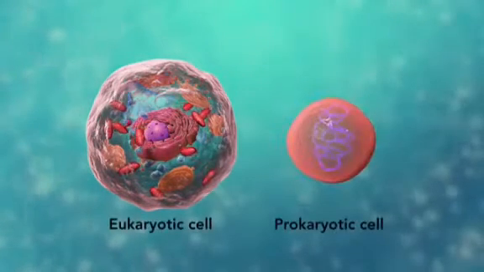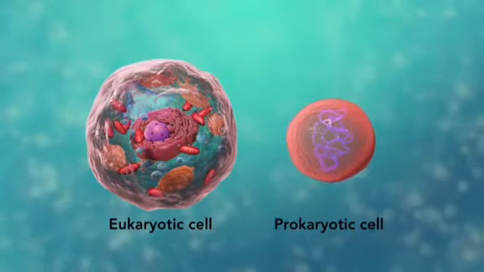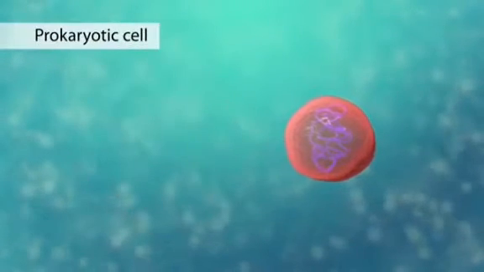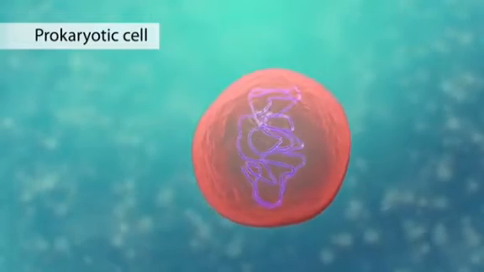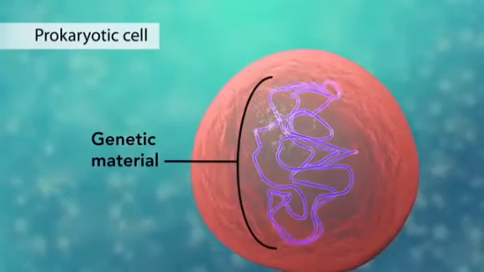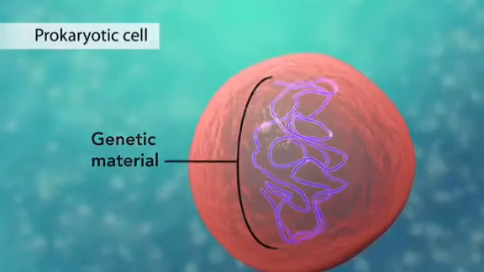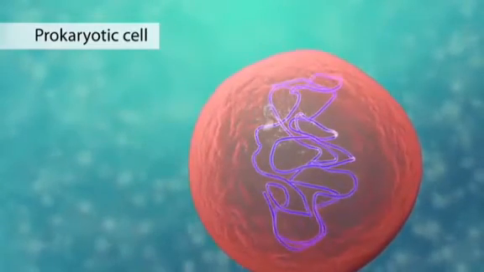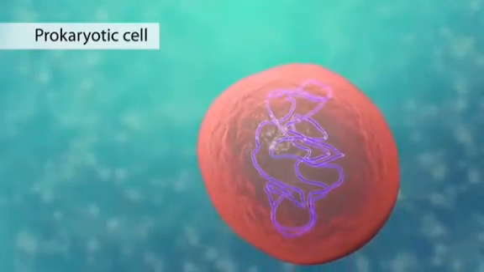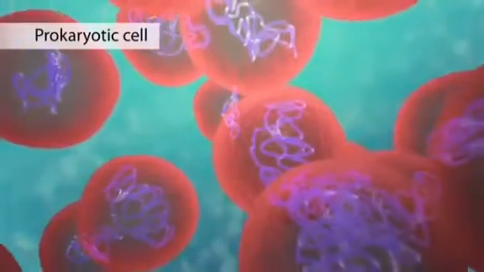The second category is prokaryotic cells. They don't have a nucleus or membrane-enclosed organelles. They do have genetic material, but it's not contained within a nucleus. Prokaryotic cells are always one cell or unicellular organisms, such as bacteria.